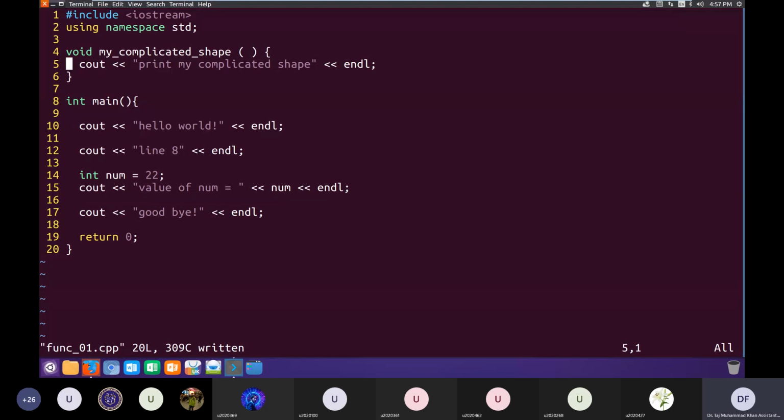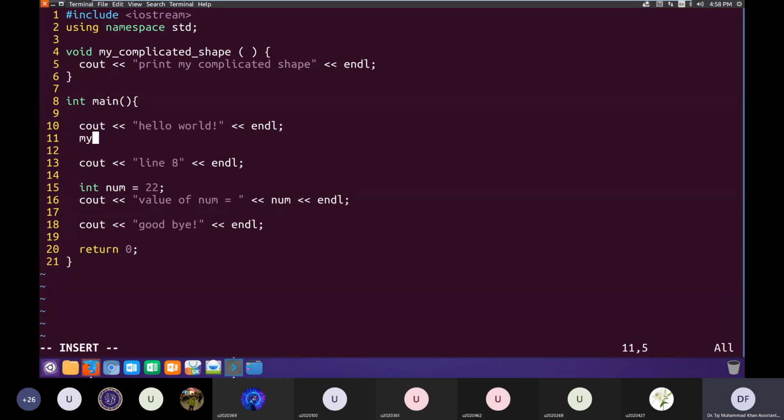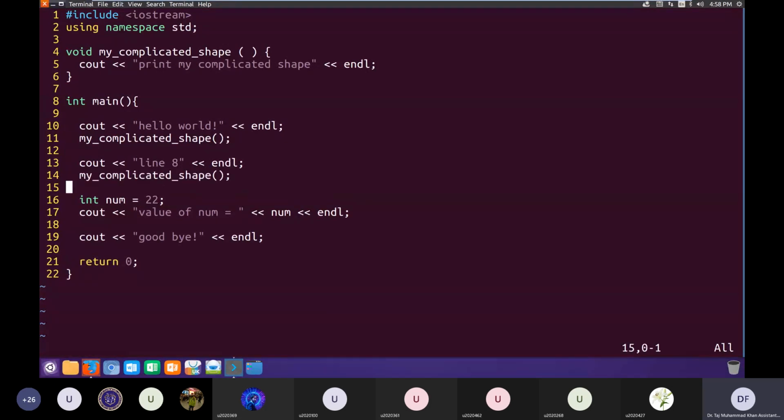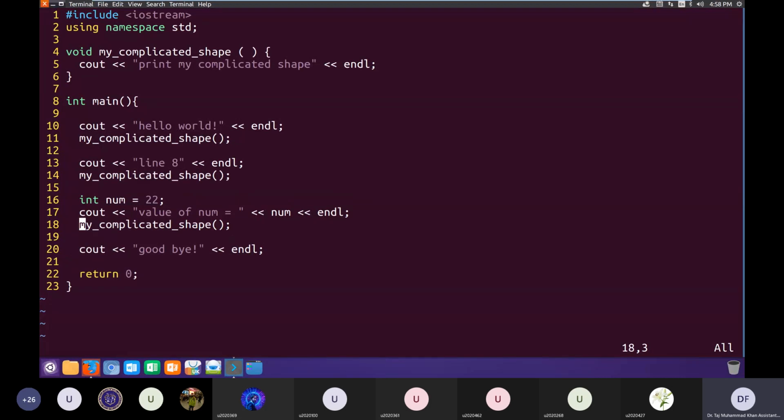Now that I have written this code, I want to use it multiple times in my program. So I would use this function multiple times in my program. Let's say I'm using it at all these points.